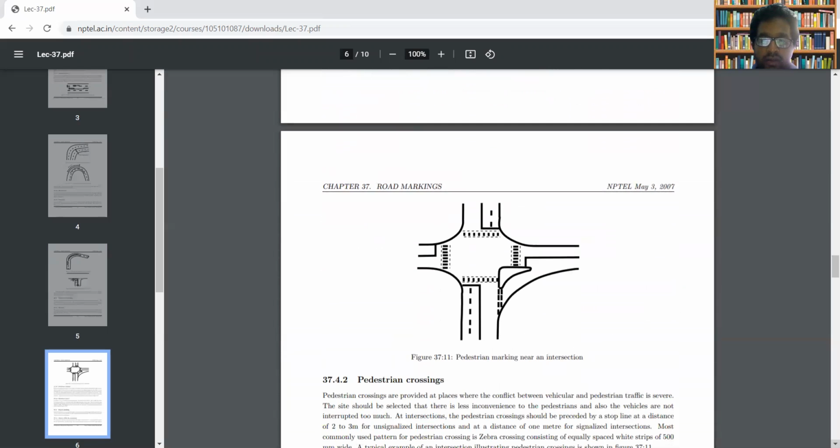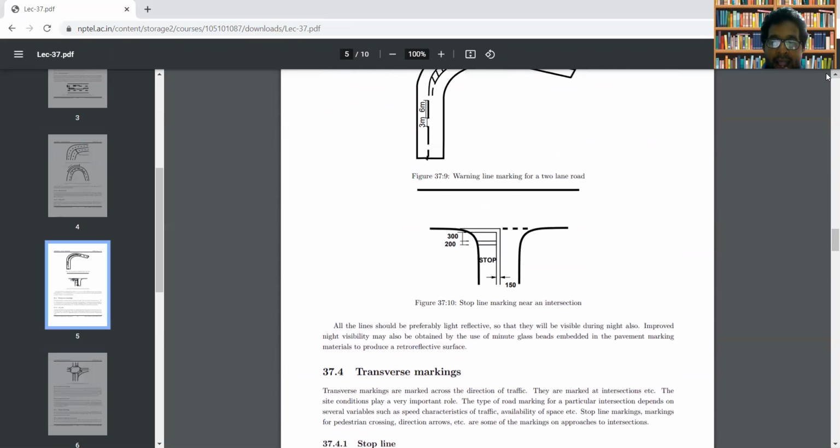Okay, I'll show that figure. This is the stop line marking near an intersection. So the vehicle is approaching this intersection. In order to ensure that there is a proper movement of vehicles at the intersection, some vehicles need to be stopped on the carriageway. So a stop line will be indicating the driver to stop the vehicle. So this is indicating a stop line.